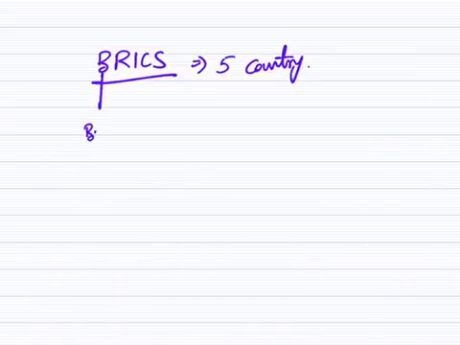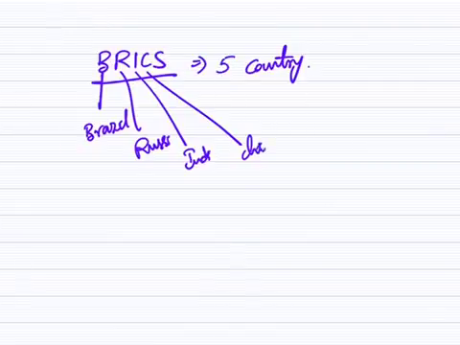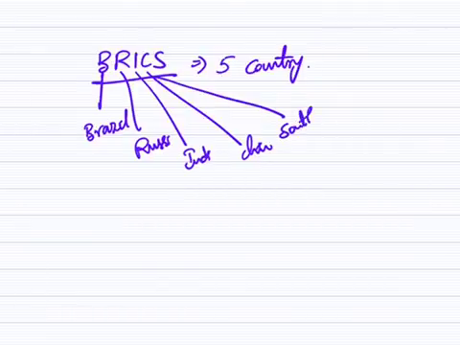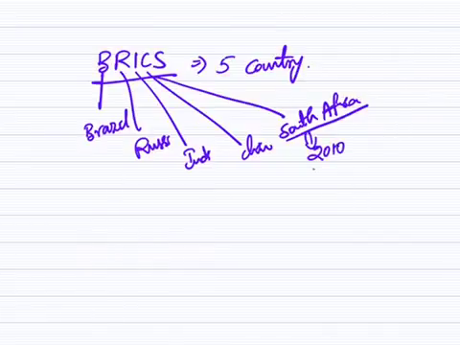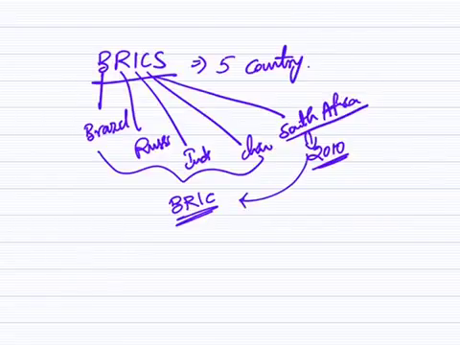B is Brazil, Russia, India, C is China, S is South Africa. South Africa was added as a member in the year 2010. Prior to that, these 4 were a group, the BRIC countries. Now South Africa is also added.